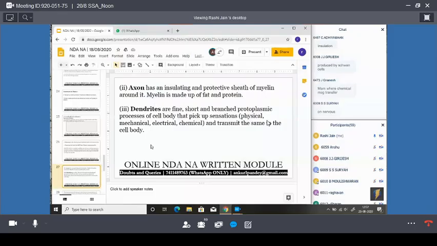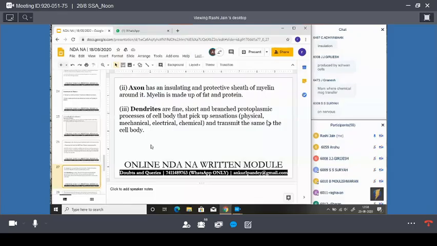So the myelin sheath protects the nerve from other electrical impulses. Okay, guys, so the axon has an insulating and protective sheath, which is why it is known as the protective sheath of myelin around it. Myelin is made up of fat and protein.